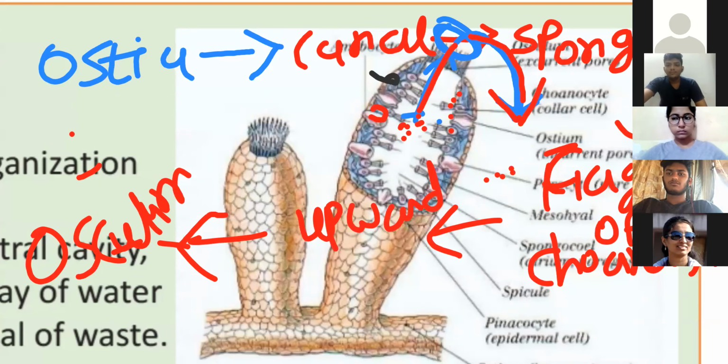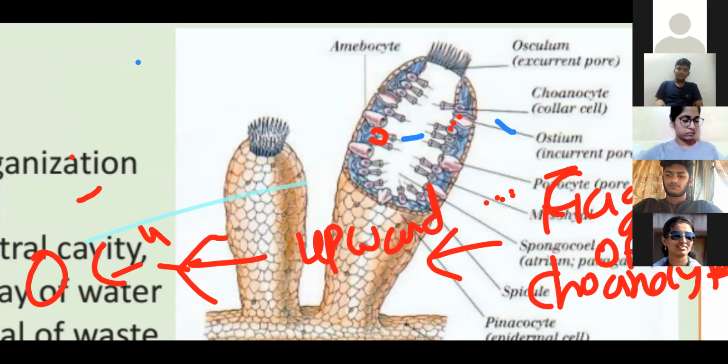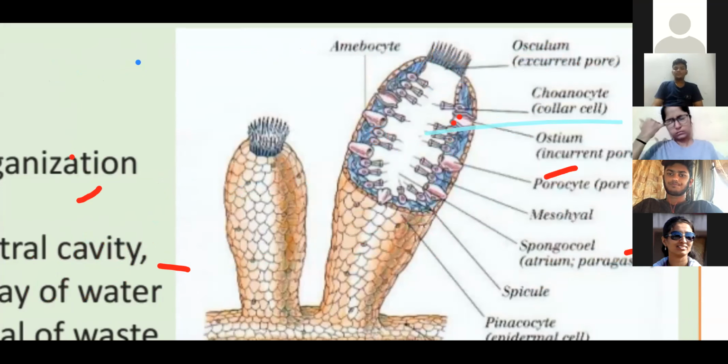Okay. So next. Maitri, yes ma'am, yes, चलिए बोलिए. Entire pathway of this water canal system.